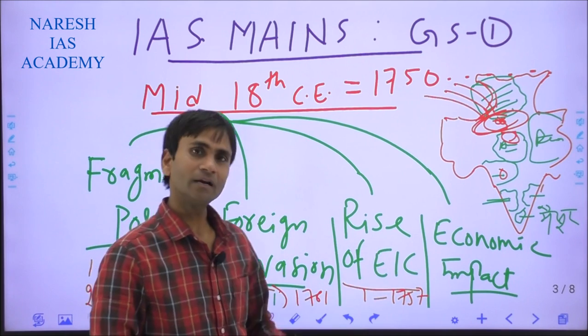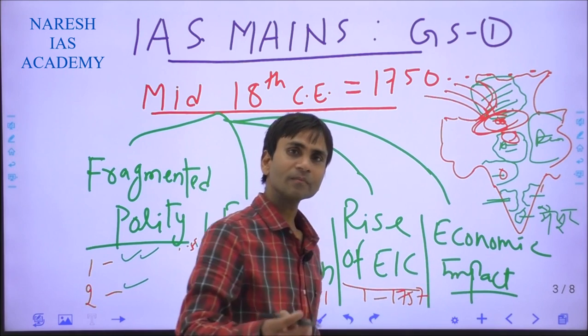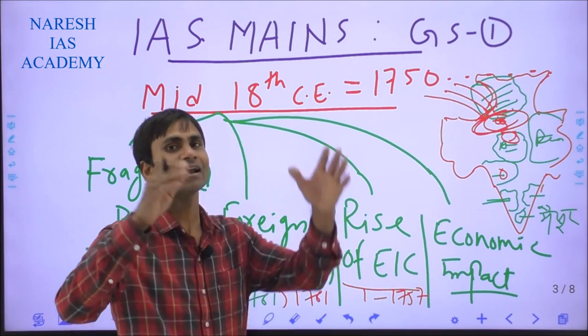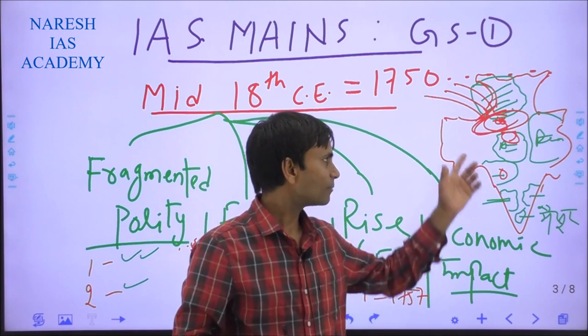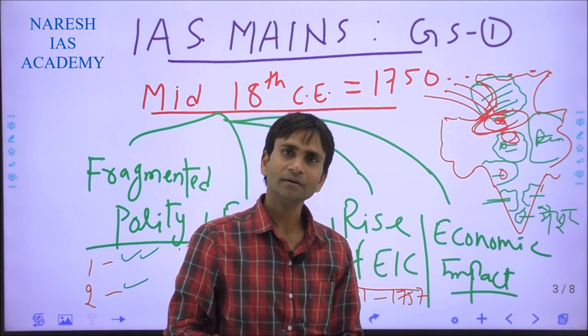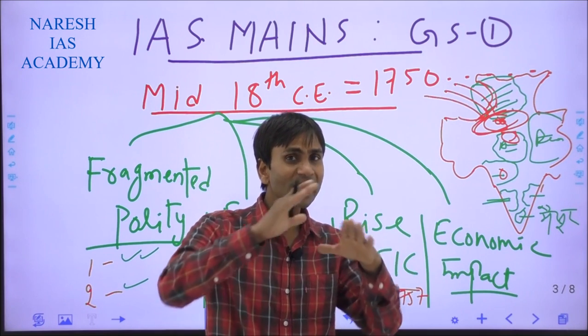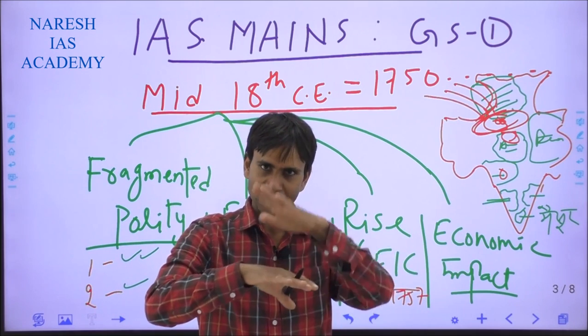And the second battle, the Battle of Buxar, took place in 1764, in which the company again defeated the Nawab of Bengal and his allied powers, the Mughal Emperor Shah Alam II and the Nawab of Awadh, Shuja-ud-Daula. So definitely there were some additional and more important factors with the East India Company.